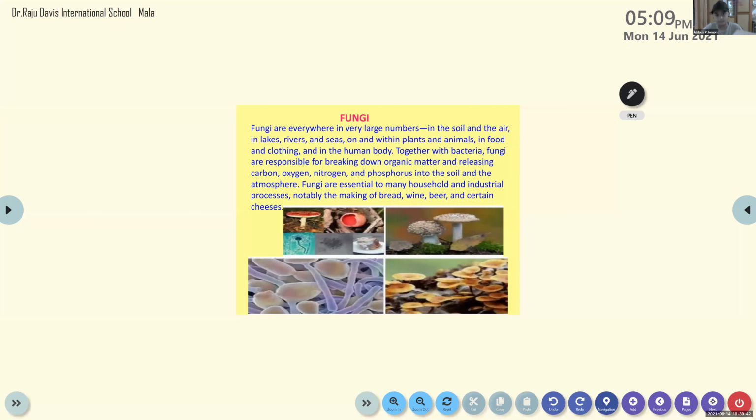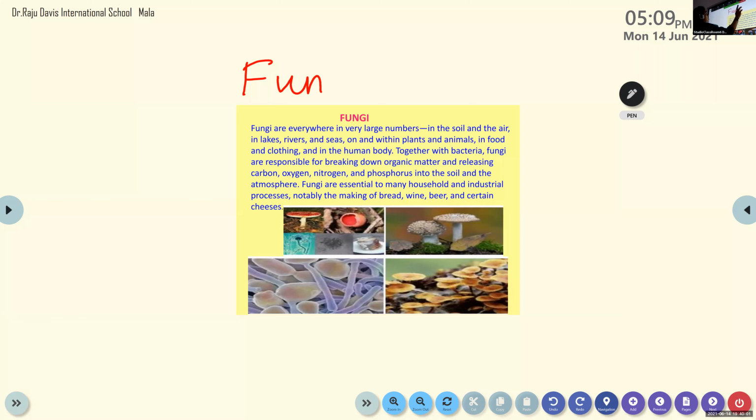We completed, yes. So we are going to study another important heterotroph. There are many types of heterotrophic nutrition. One of the heterotrophs is fungi. Fungus, we call it in singular, fungus.